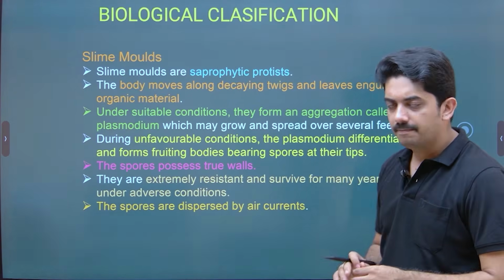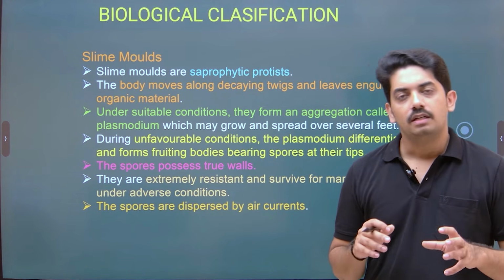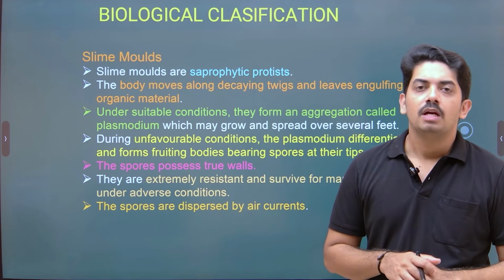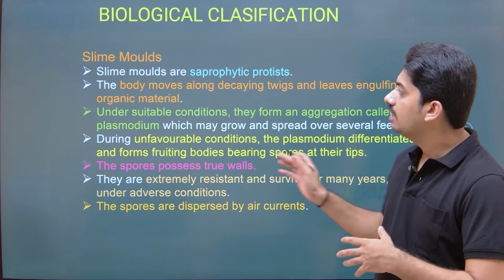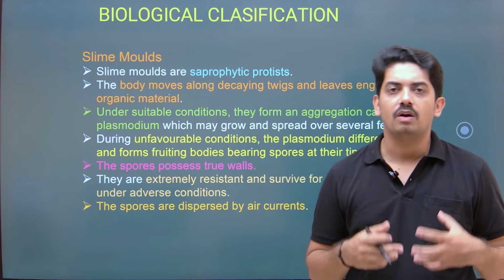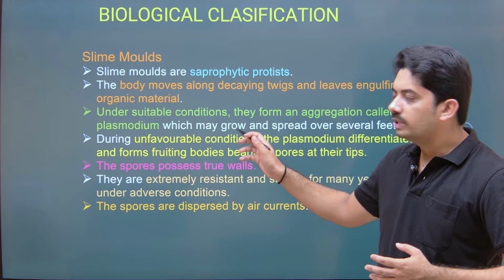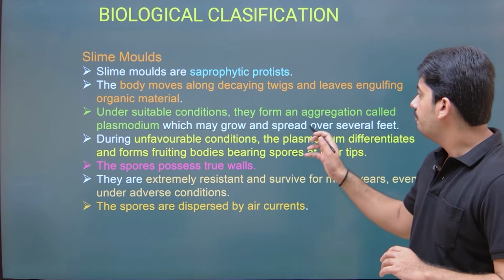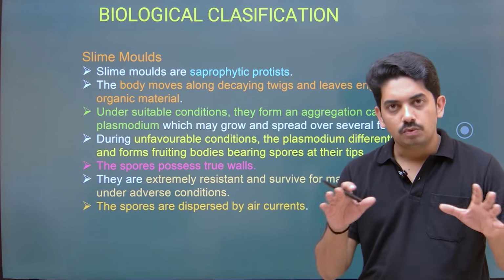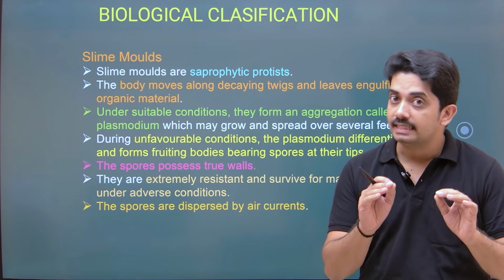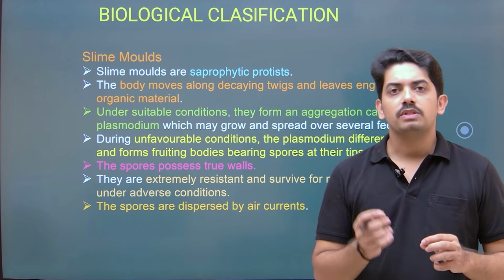Now coming to the characters, these are saprophytic organisms. They grow on dead and decaying material. The body moves along decaying twigs and leaves, engulfing the organic material. So they take in the organic material by engulfing, which means they degrade it. Under suitable conditions, they form aggregations called plasmodium. Just now you saw the picture, the massive growth of plasmodium. This is under favorable conditions. This plasmodium produces the fruiting bodies.